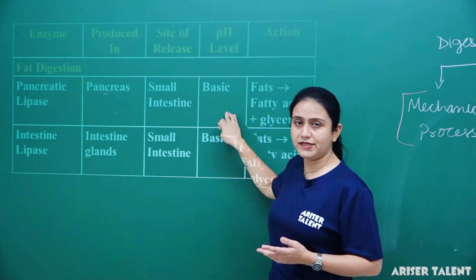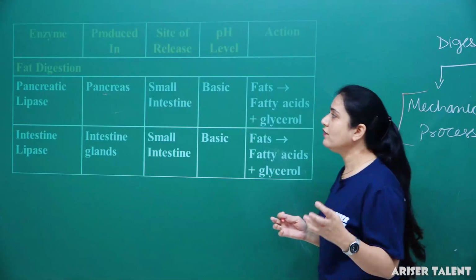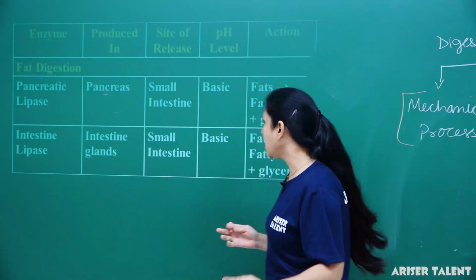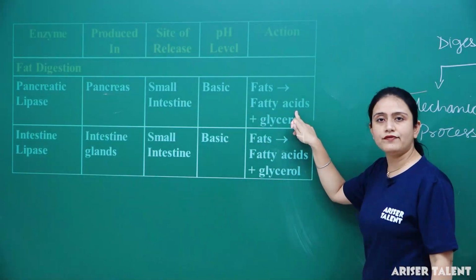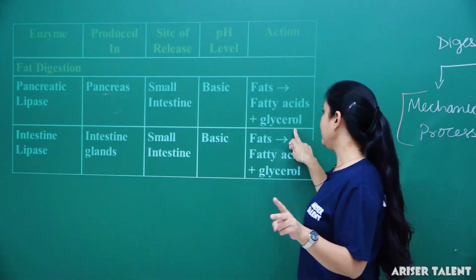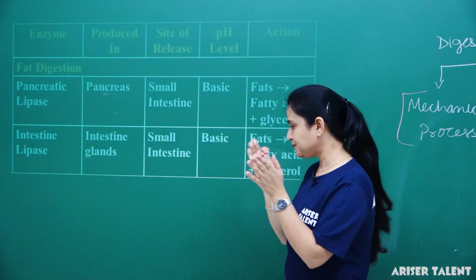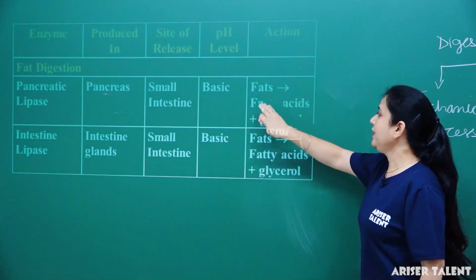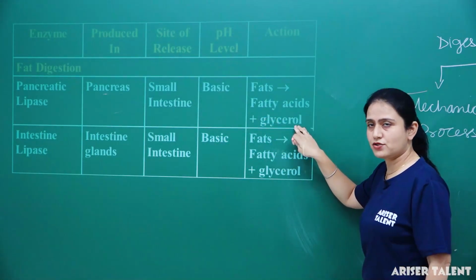Fine. The pH level is basic. What is the function of this pancreatic lipase? It converts fats into fatty acids as well as glycerol. Two products are produced when the fats are converted into fatty acids and glycerol.